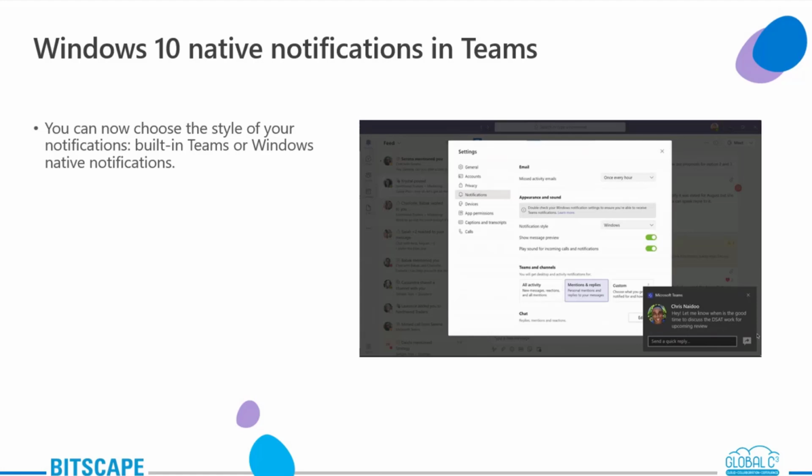The Windows native style has one benefit: it will help you to focus, because we have that focus assist mode. It will avoid all the distracting notifications while you actually need to focus on work. And all the notifications will come under the Windows 10 Action Center, all the notifications under one place. I hope you guys have seen that.